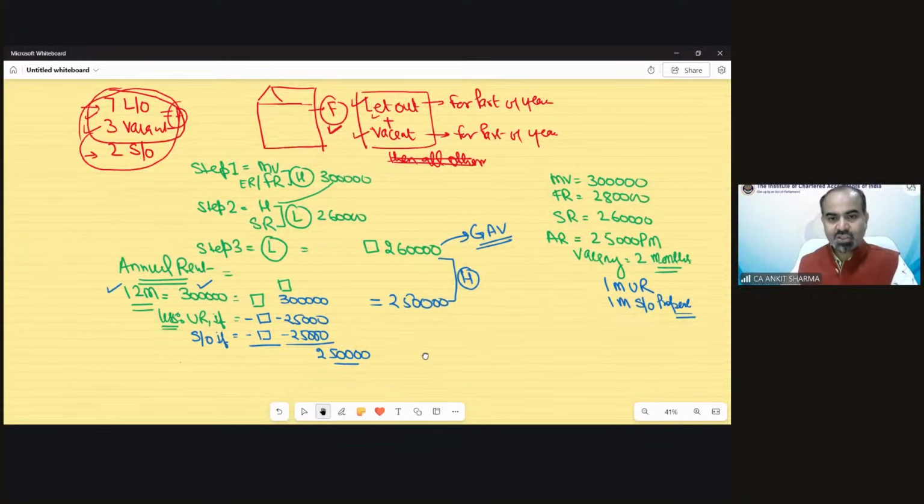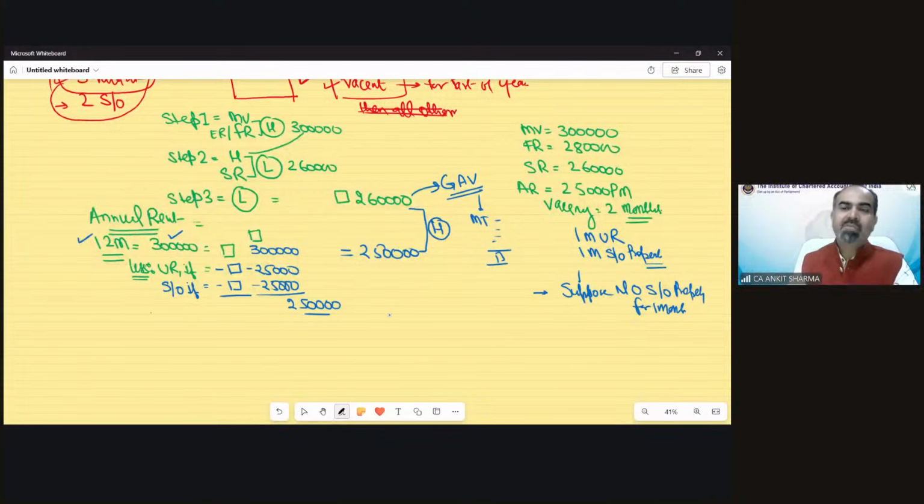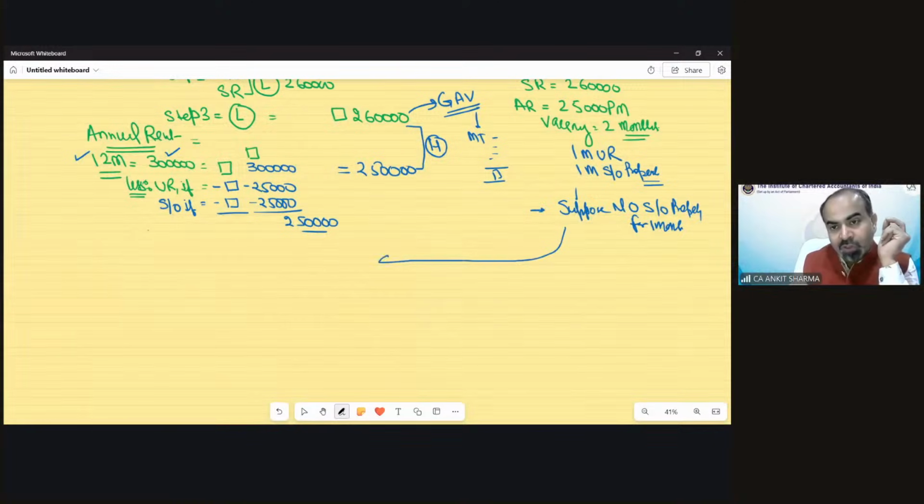Suppose I change this question. There is a GAV, and after GAV, the provision would be normal: municipal taxes paid by owner, exactly the same provision, no change. But suppose in this example, there is no self-occupied property for 1 month. Suppose in this example, only 1 month unrealized rent was there, but the property was not self-occupied for 1 month. Now what would be the change? Now see the change. Now you understand the beauty of this provision.